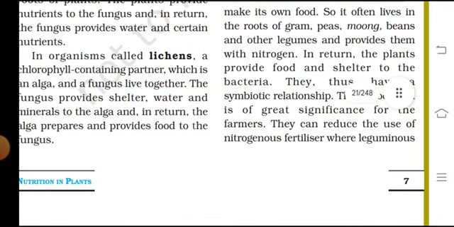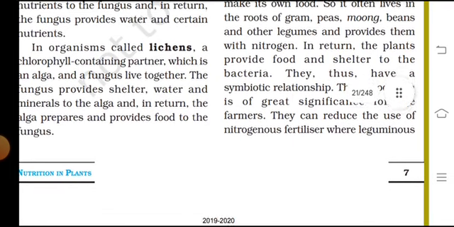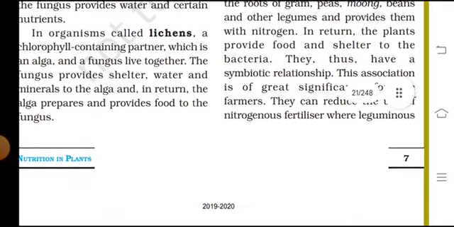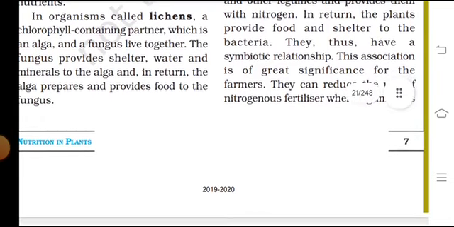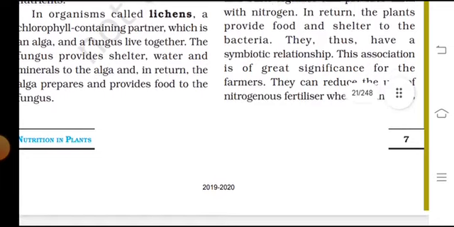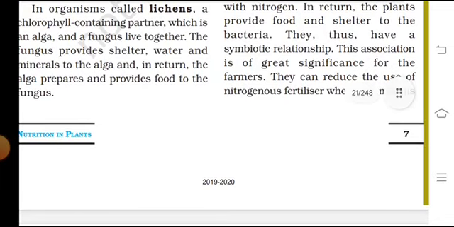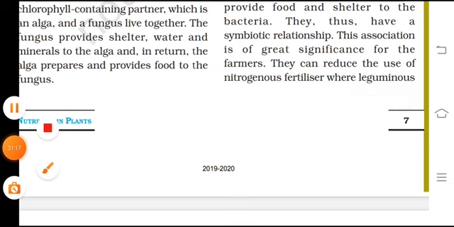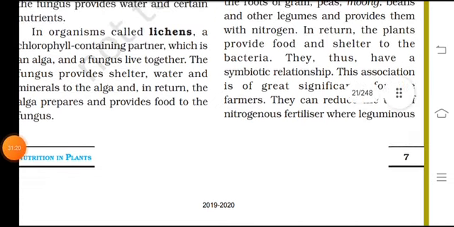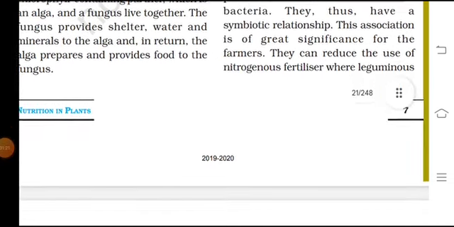But rhizobium cannot make its own food, so it often lives in the roots of gram, peas, moong, beans and other legumes and provides them with nitrogen. In return the plants provide food and shelter to the bacteria. Thus they have a symbiotic relationship.